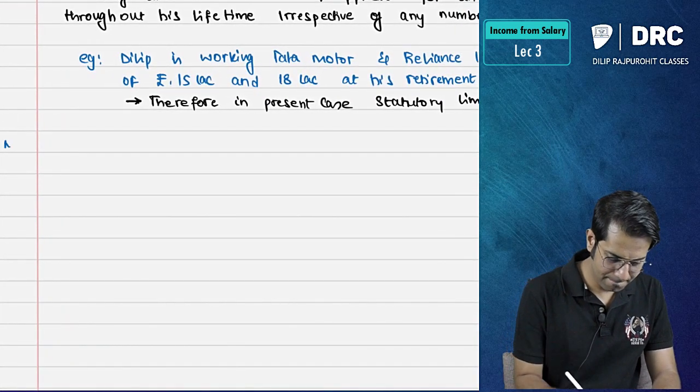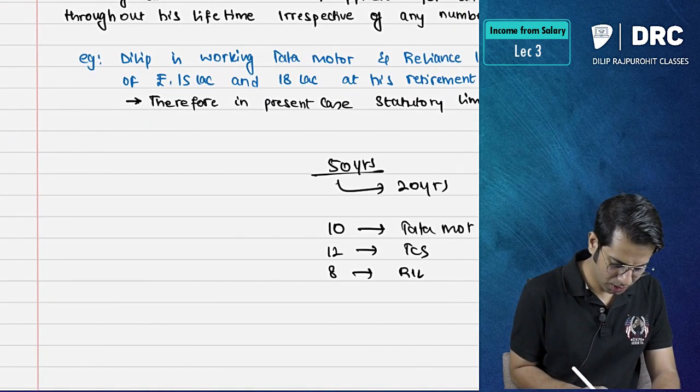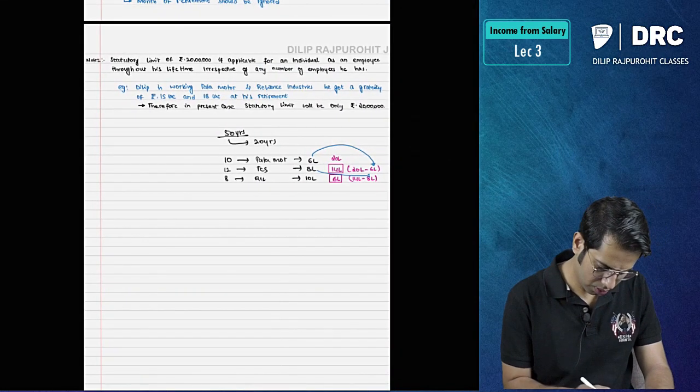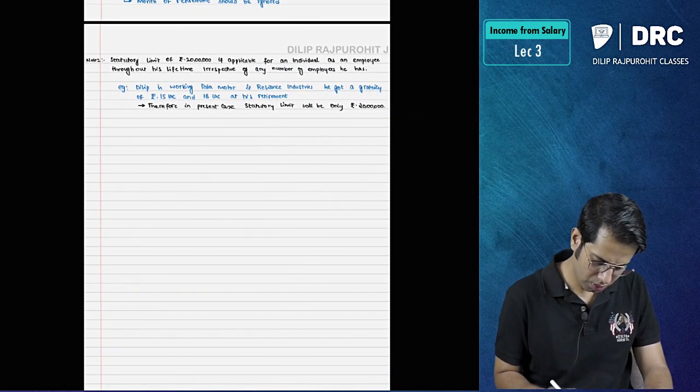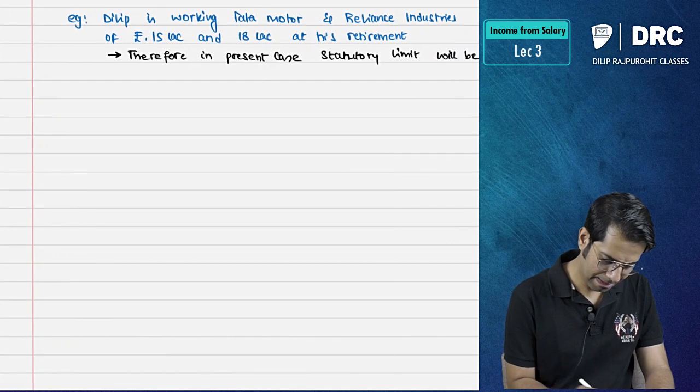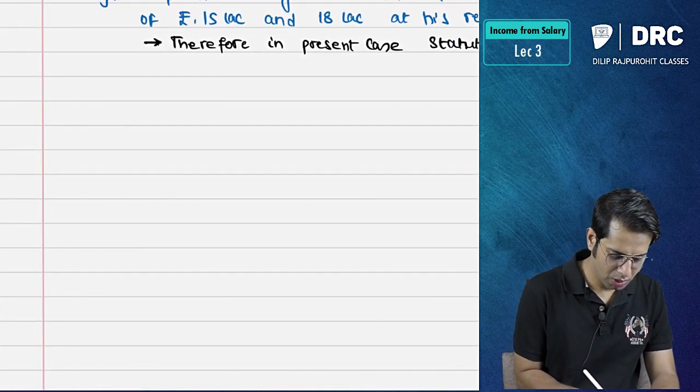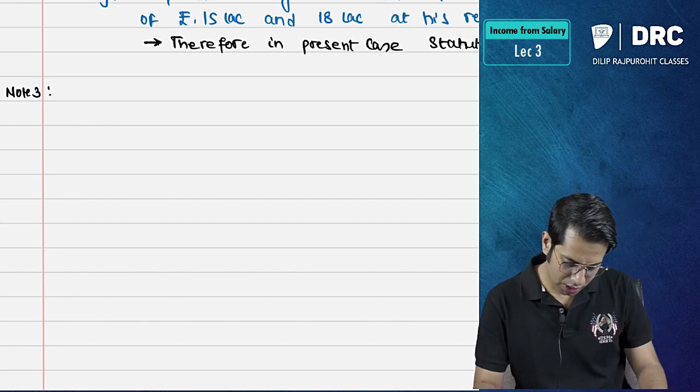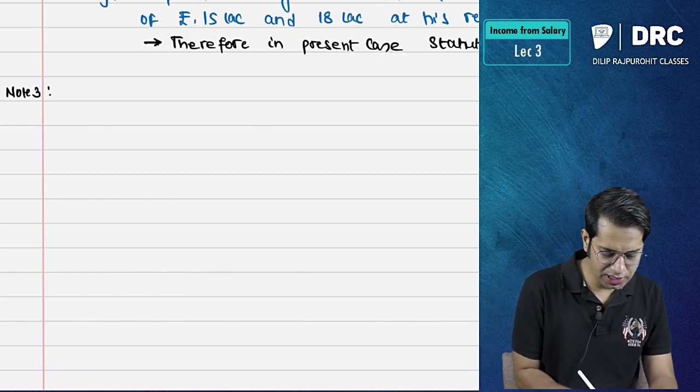Note number 3. Note number 3 says what, sir?